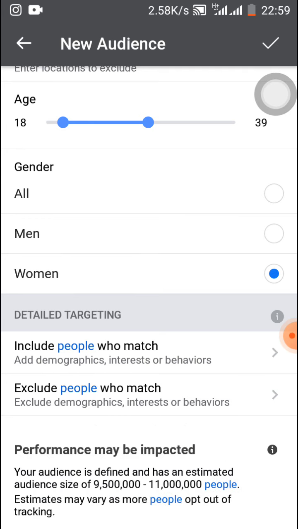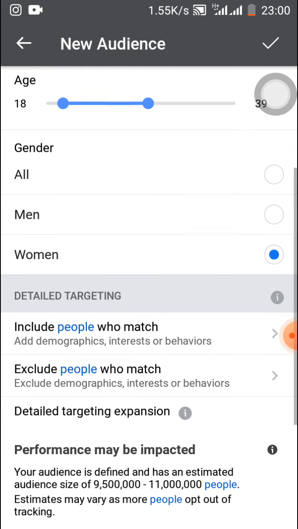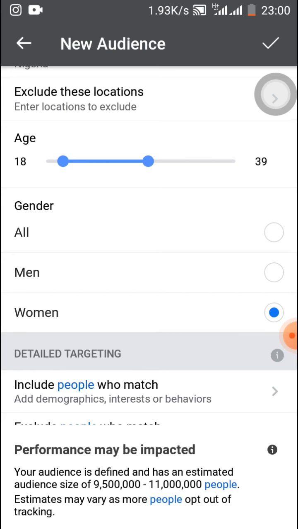But when you want to set another ad set, you can try men, just like I told you, because you don't know, maybe men would even engage more with your content. So that's the advantage of selecting multiple ad sets, or you can select all.